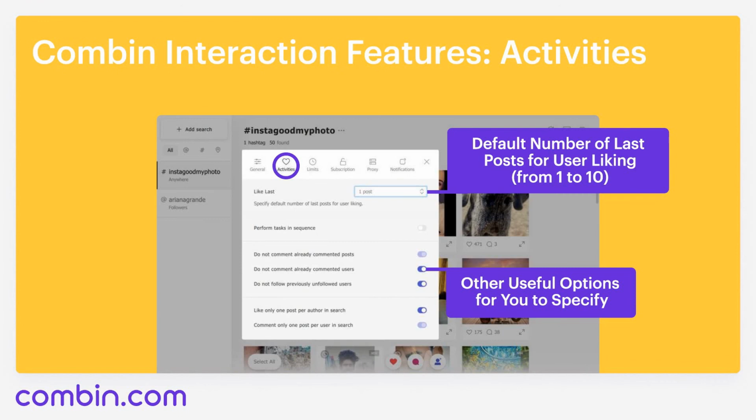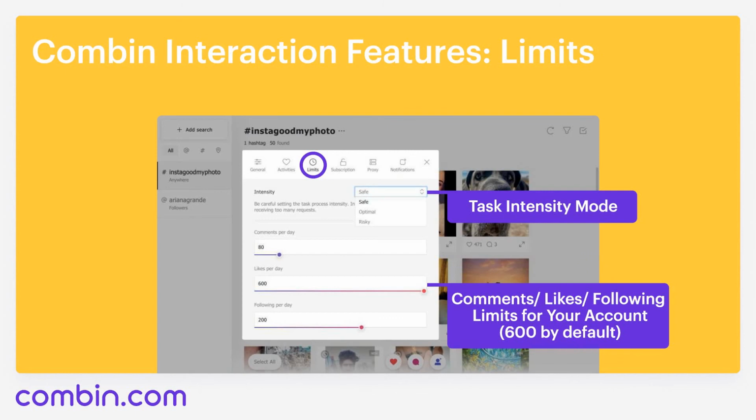In Activities tab, you can specify the number of posts that you want Compound to like. The number can be from 1 to 10. Also, you can specify some other important things, such as don't comment already commented users or post, or do not follow previously unfollowed users. Then, Limits tab.